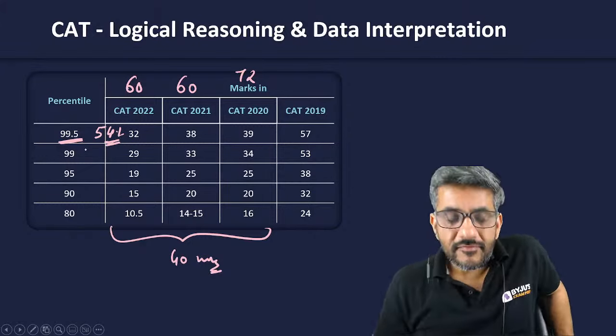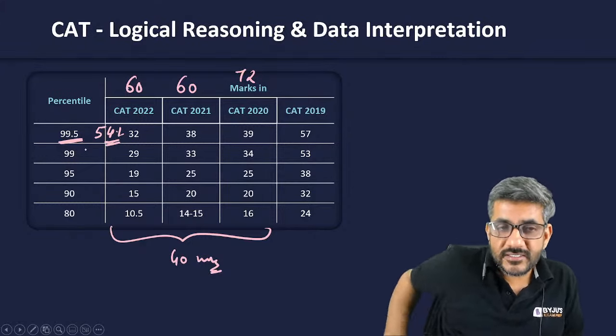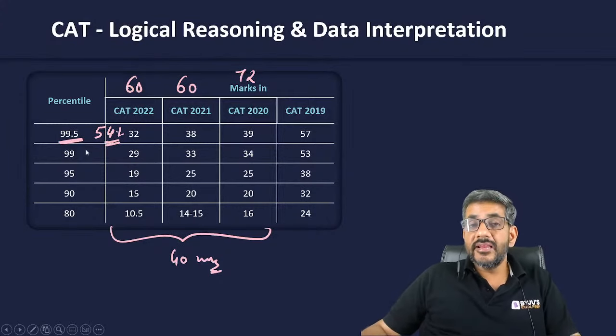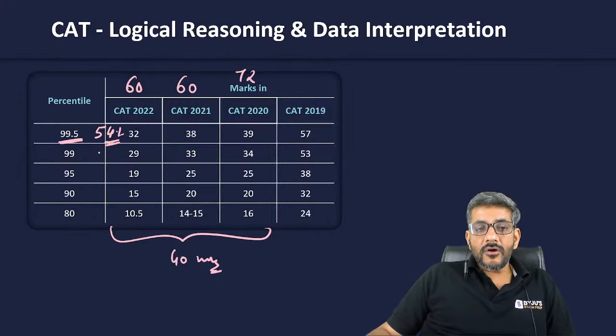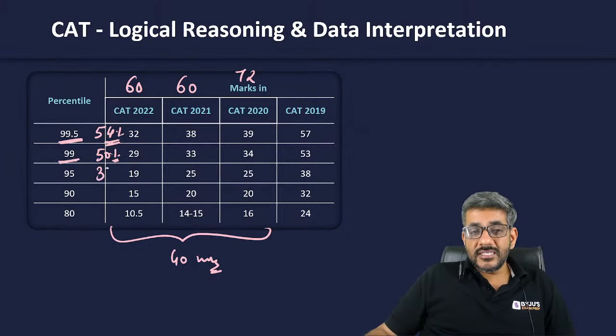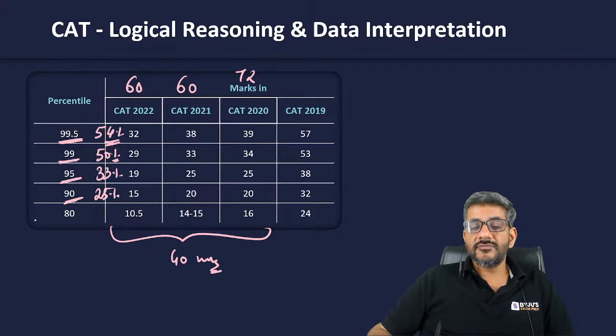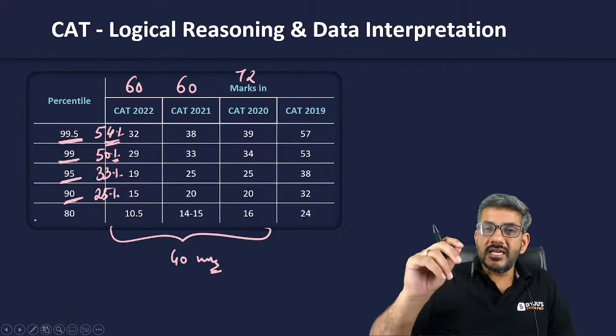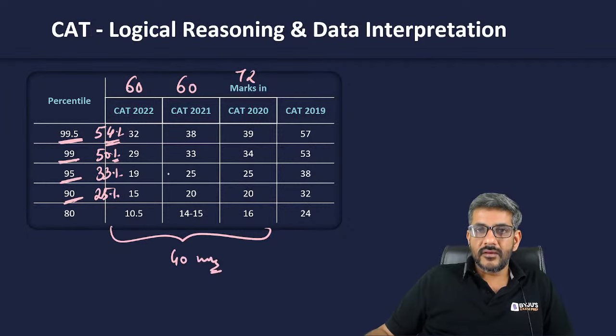Just by doing 54% of the questions, you could have got a 99.5 percentile in LRDI. Approximately 50% would have given you a 99 percentile in LRDI. Approximately 33% would have given you a 95 percentile in DI, and just 25% of the section would have given you 90 percentile. 60% of the questions are easy or moderate, right? Look at that figure now.